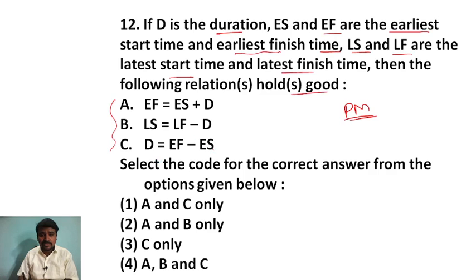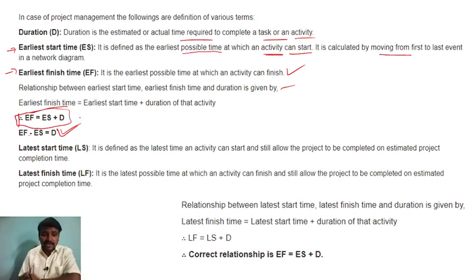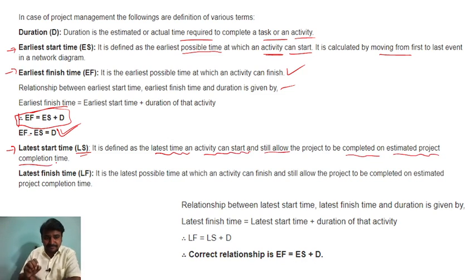This one is already correct, but here they have given options like this, so you have to select one more option. For that, again you have to go deeper. What is latest start time? It is defined as the latest time at which an activity can start and still allow the project to be completed on the estimated project completion time.